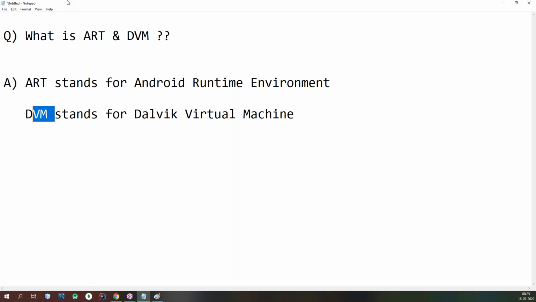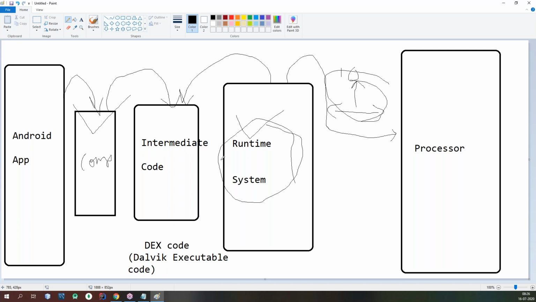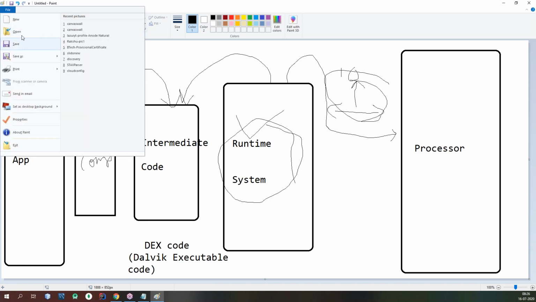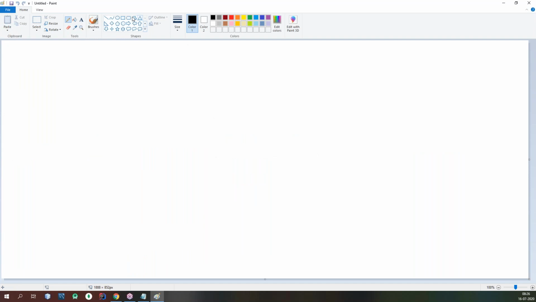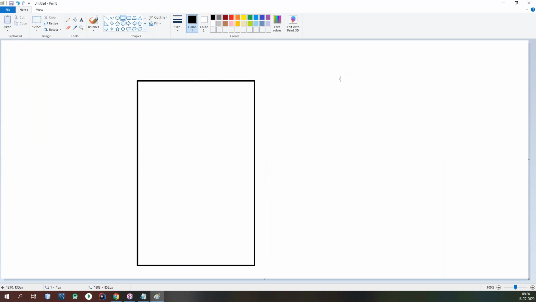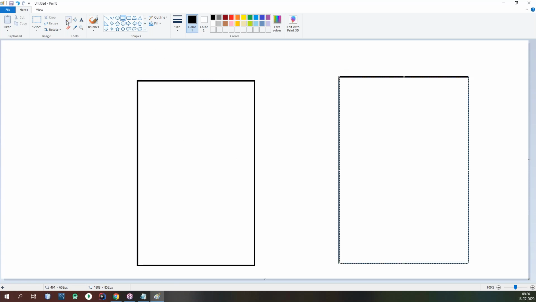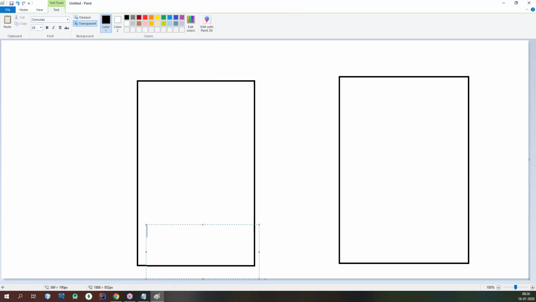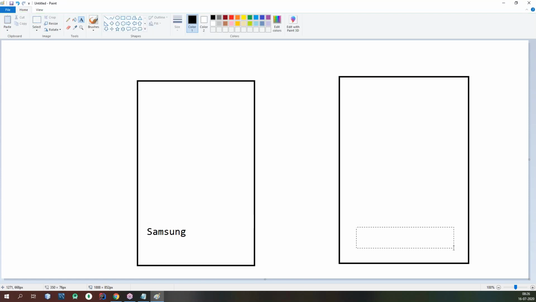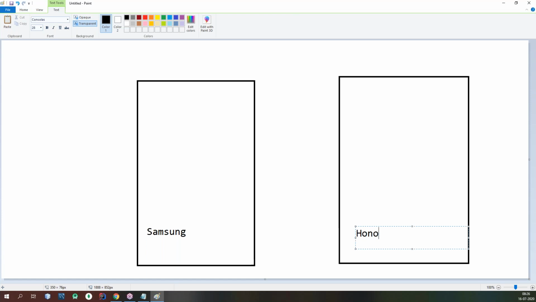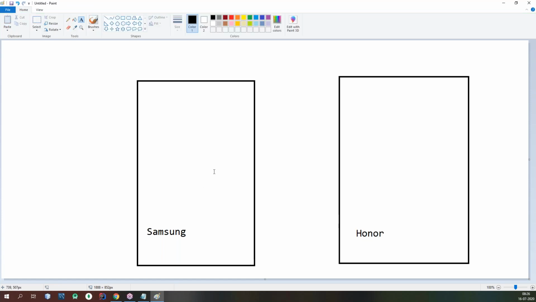Later the DEX code is translated by your Android runtime environment or DVM into their understandable format. So now let's summarize what I said. People will get a doubt at this point. Imagine I have two Android mobiles, guys. One Android mobile is Samsung, whatever the model, take any Android device. The other is Honor. This is one mobile.